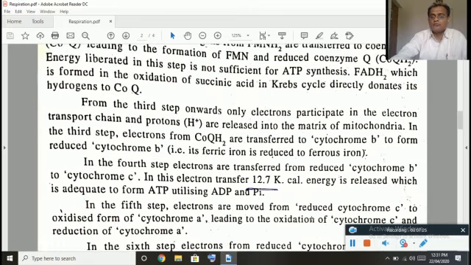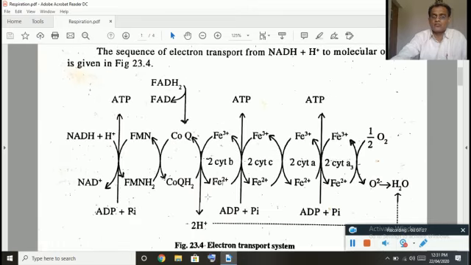So this is how ATP molecules are formed. 3 ATP molecules are formed for every NADH + H+ oxidized. In case of FADH2, that is flavin adenine dinucleotide, the same thing will happen here, but the only difference is that when FADH2 undergoes oxidation, the protons and electrons are accepted by coenzyme Q. It will enter directly into the second step.